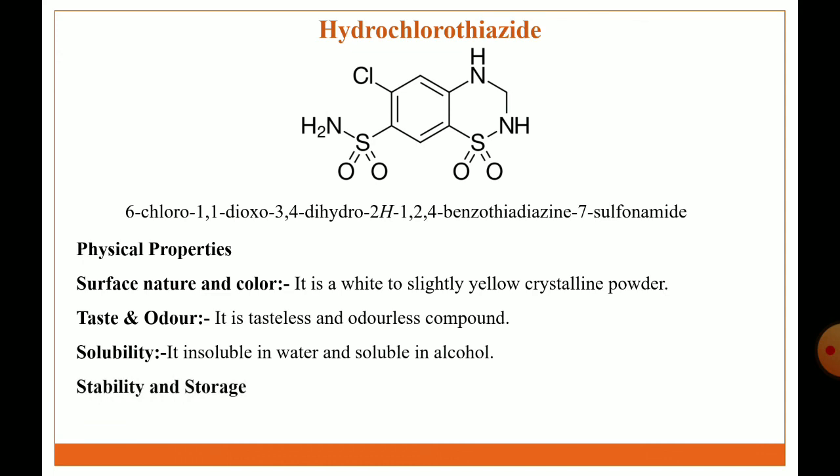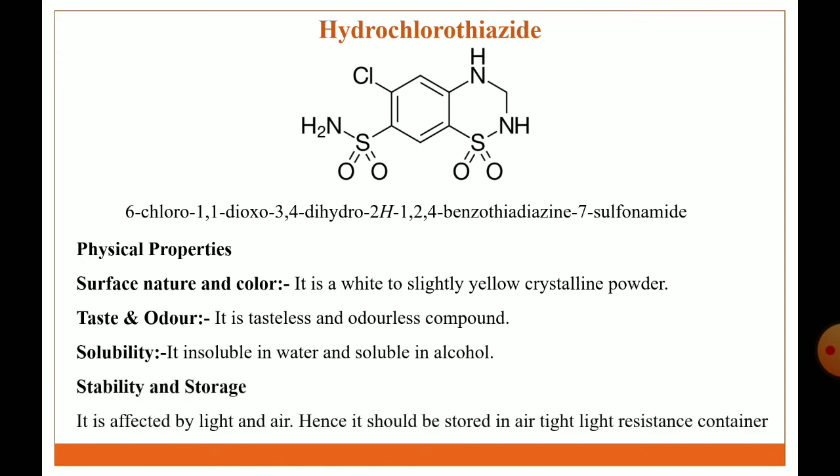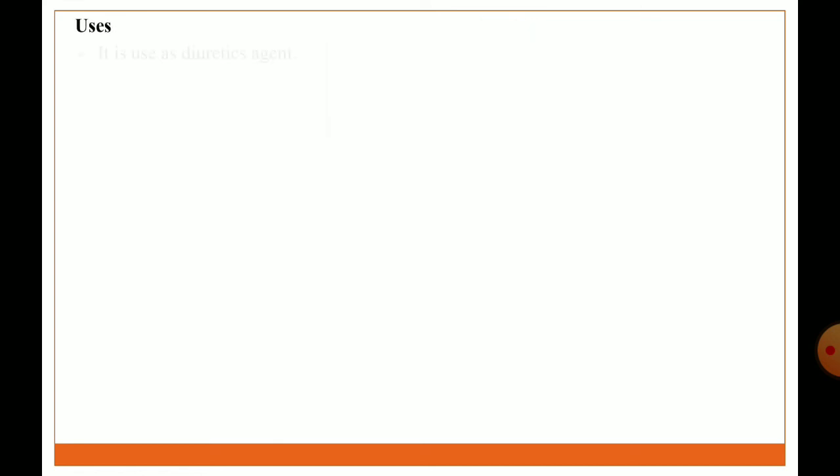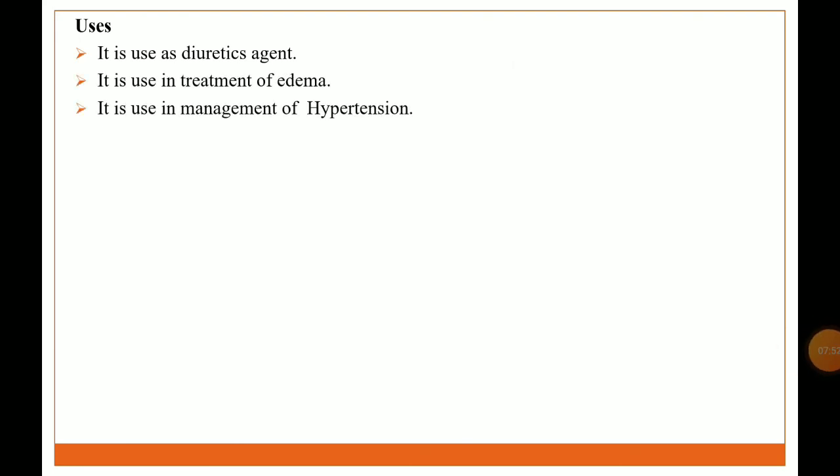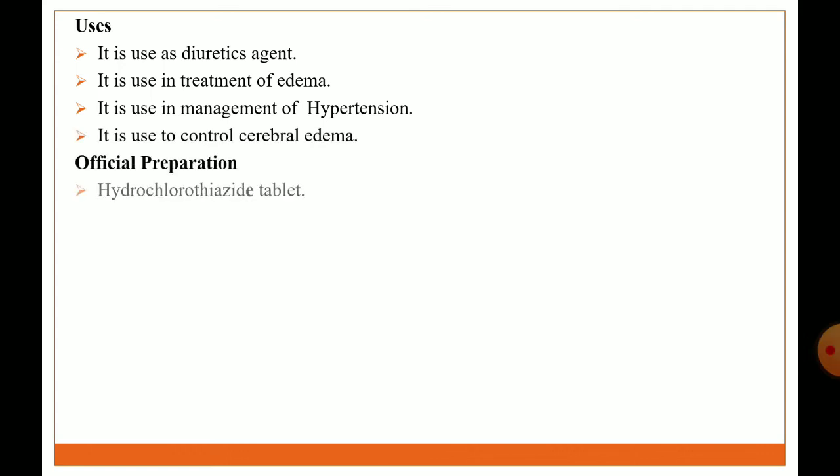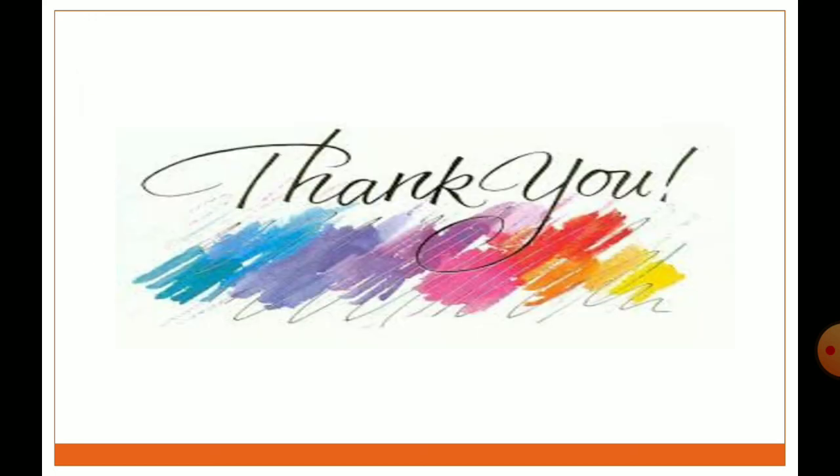Stability and storage condition: it is affected by light and air, hence it should be stored in an airtight, light resistant container. Uses: it is used as a diuretic agent. It is used in management of hypertension. It is used to control cerebral edema. Official preparation: hydrochlorothiazide tablet. Brand names: Telishort H, Volmu H40, Temcare H. So in this lecture we discussed the definition, classification of diuretic agents and drug profile